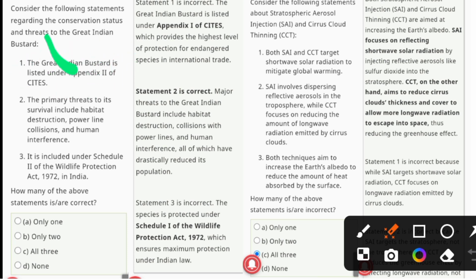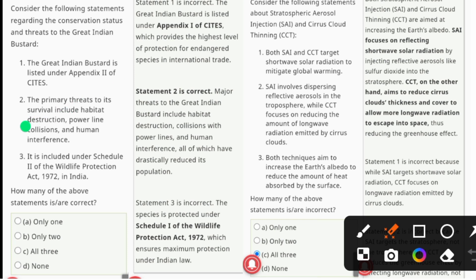This statement is incorrect. Why? The Great Indian Bustard is listed under Appendix I of CITES, which provides the highest level of protection for endangered species in international trade. So the first statement is incorrect. Now we check the second statement.